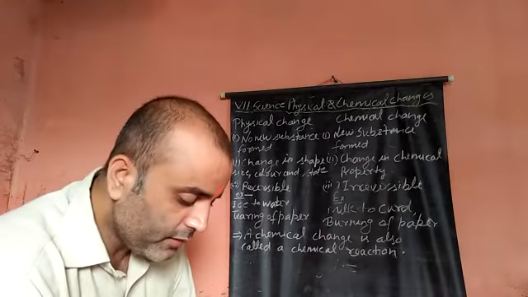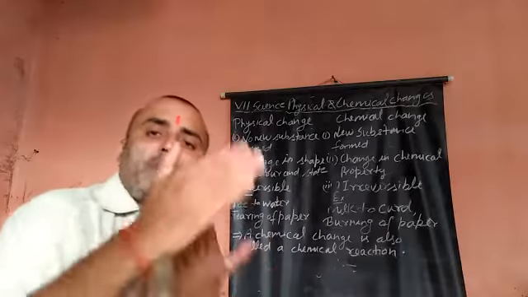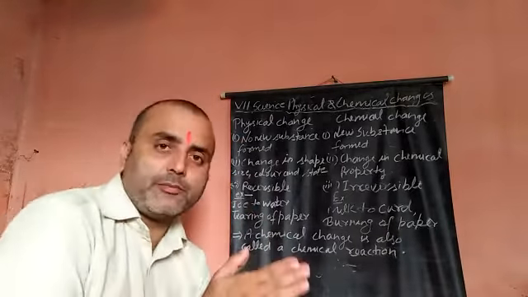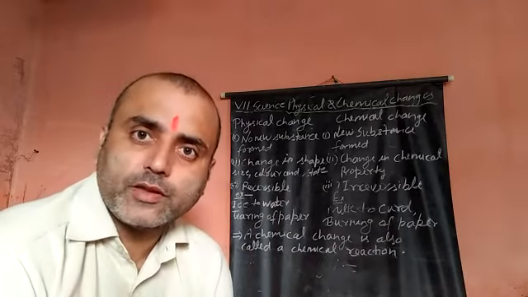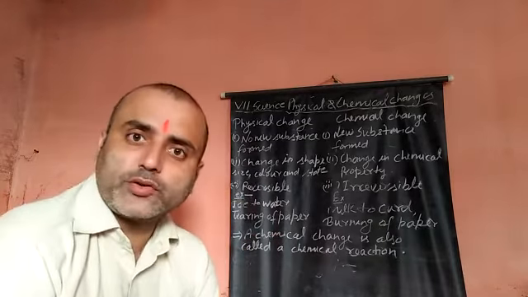Is it clear? And a color change may take place, like when you cut an apple, then after some time you can see the color of the apple change. Have you seen? You can try this activity at home. Take an apple, cut it in two parts, then after 2 or 3 hours you will see some reddish color on both sides of the apple. A gas may also be formed. In a chemical change, gas may be released, and a precipitate may be formed.